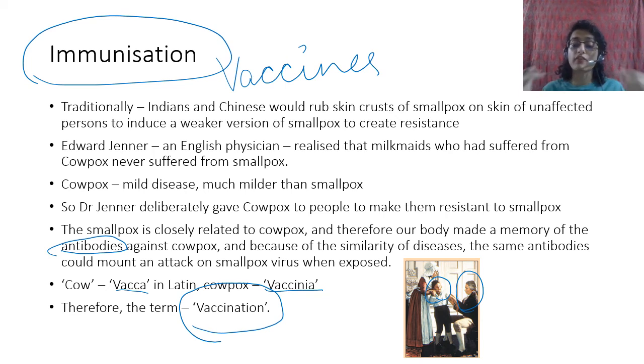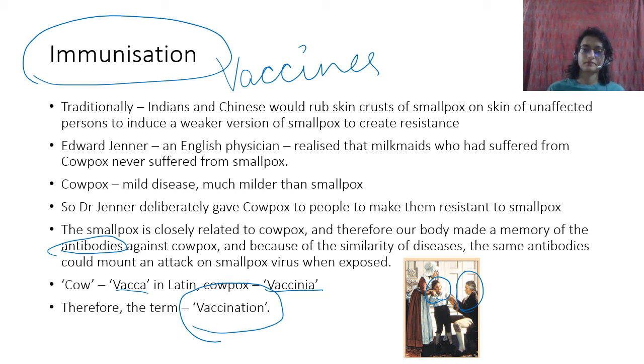That chicken pox is so weak that it cannot actually do much to harm your body, but your immune system makes those cells that are specific to the chicken pox, and therefore if you're ever exposed to actual chickenpox, you already have that memory in your body, and therefore you are already immunized. So immunization is a broad term, vaccines are a part of immunization.